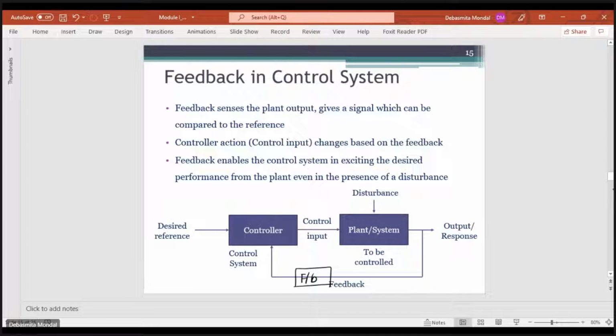Because in the previous case, when we were dealing with an open loop system, if there was a disturbance, then your output is changing, but we don't have any way of knowing how much the output is changing and how to control that output.